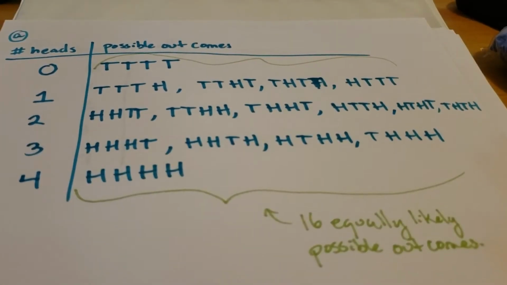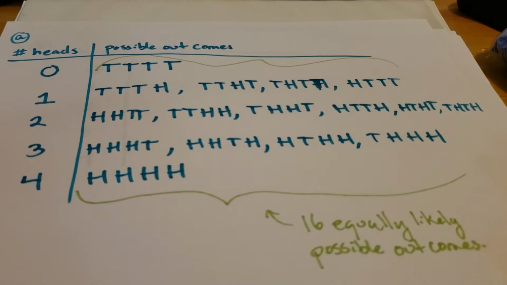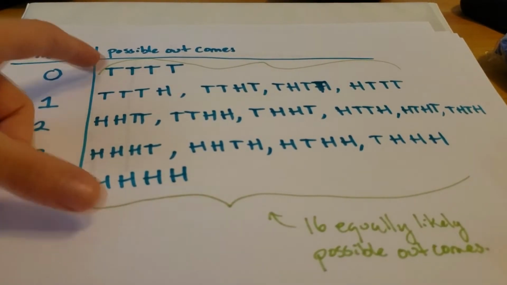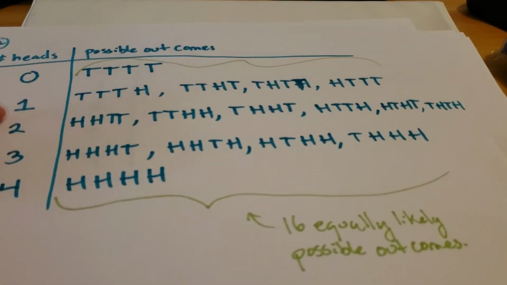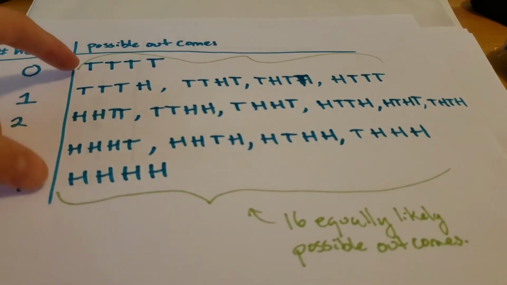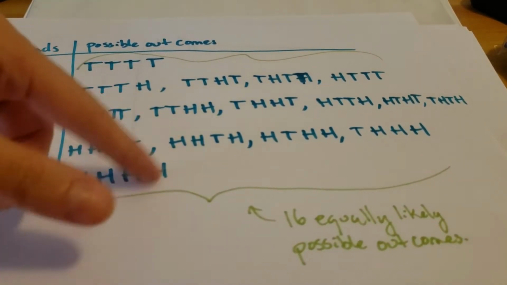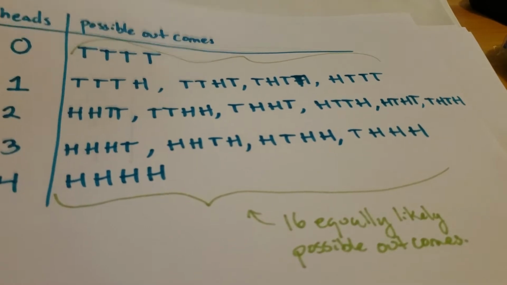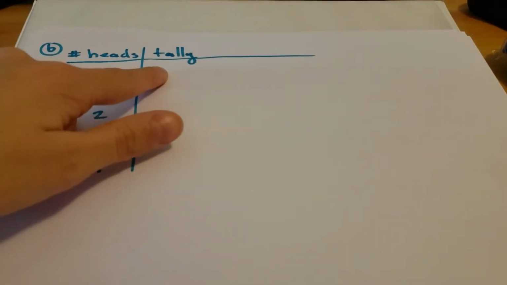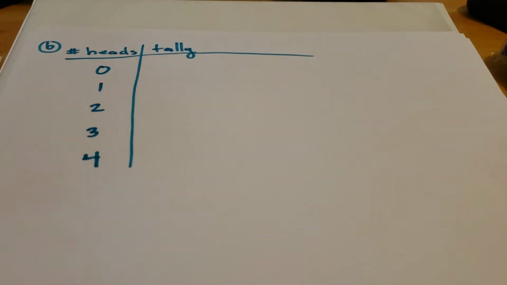Now, in order to construct a histogram from this information, we're going to treat this like it's data, and we're going to group it into classes. We're going to take the number of heads as the different classes we're working with, and we're going to consider everything in our sample space to be our data. So number of heads are like our classes, and then the tally is going to be how many times each thing shows up.